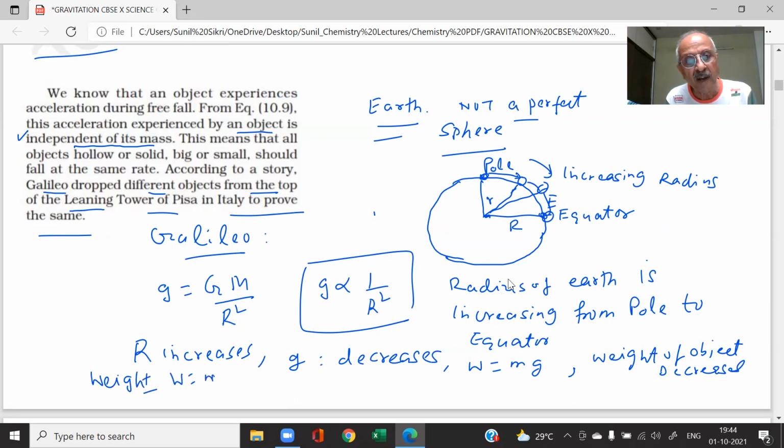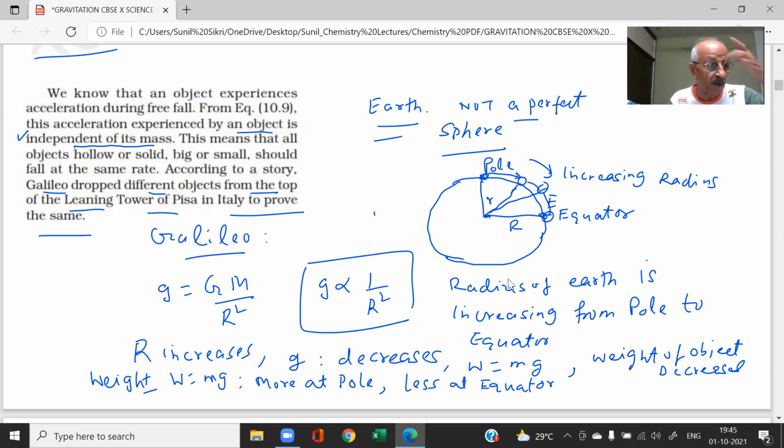In other words, student, the weight W is equal to mg. Where will it be more, at the pole or at the equator? More at the pole, less at the equator. This is an important question. Why? Because the radius is increasing, so the g value will decrease. So g is inversely proportional to R square. This is an important point. Such questions are likely to be asked to the students.